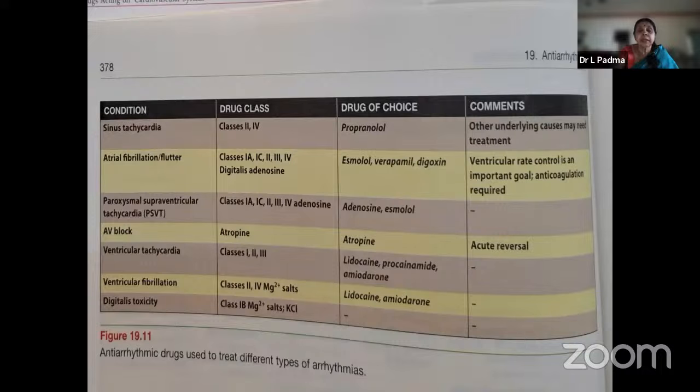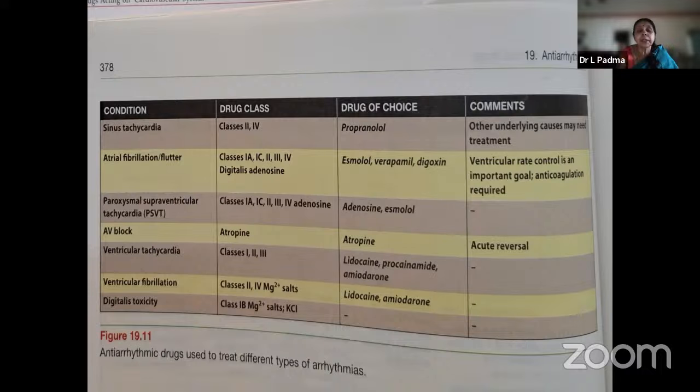So again here, in sinus tachycardia, underlying causes may need treatment rather than the sinus tachycardia itself. Atrial fibrillation, ventricular rate control is an important goal. Anticoagulation is required because of the thrombus which is formed in the atria. So we are more bothered about decreasing the bombarding of impulses to the ventricles.